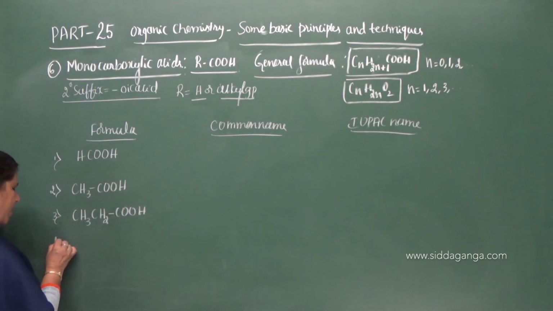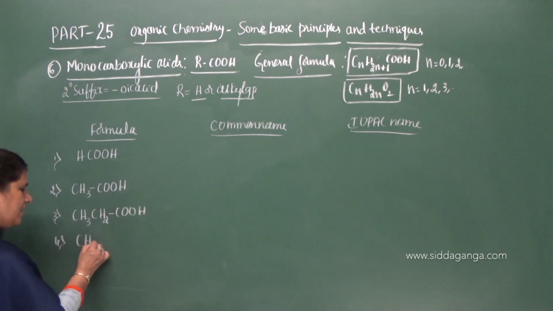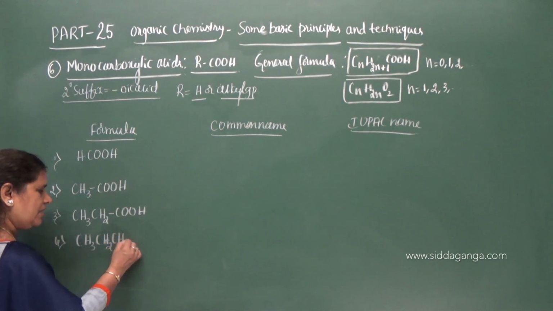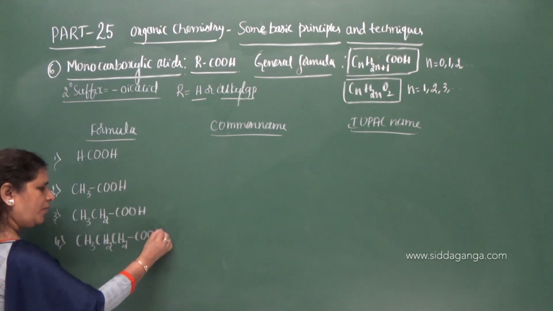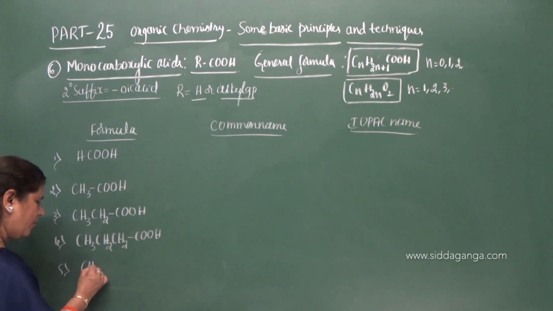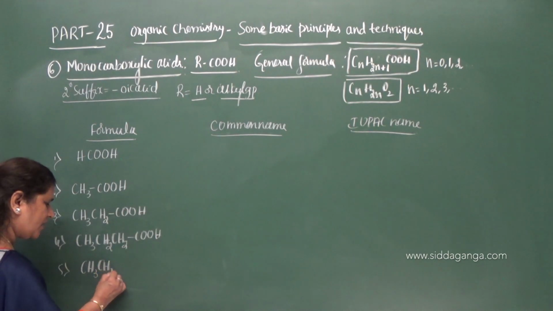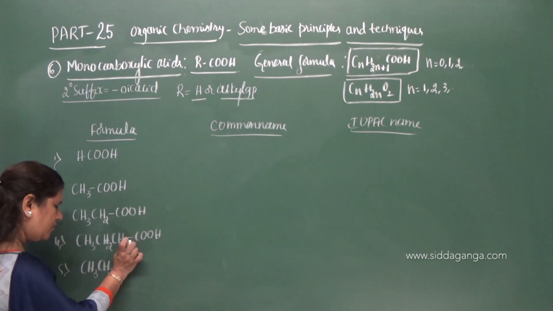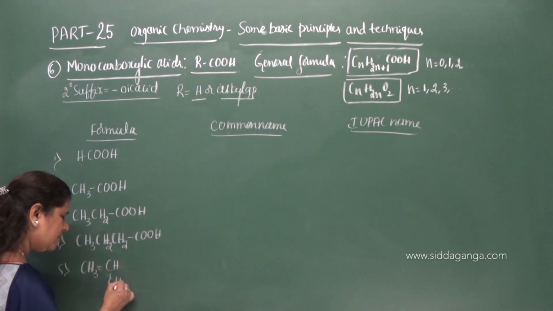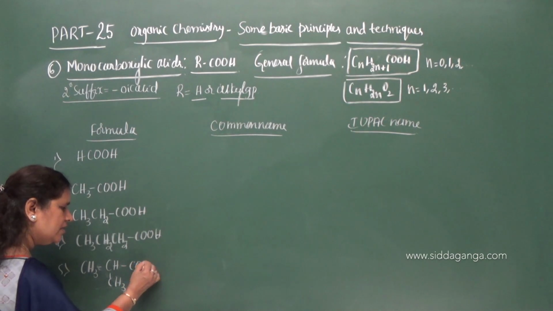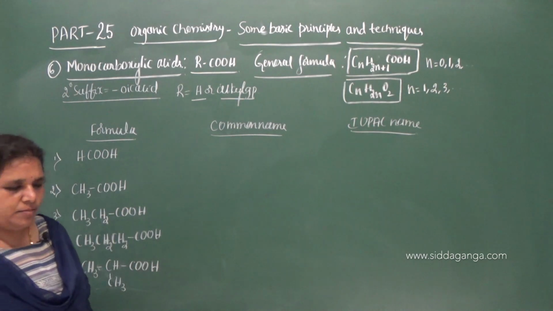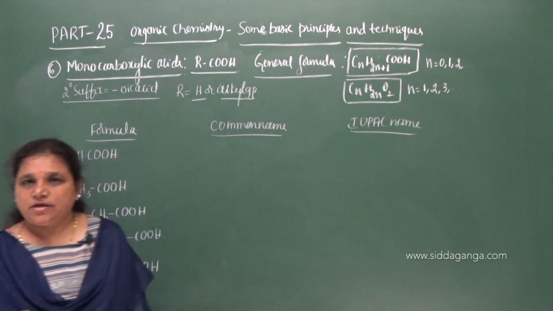Now you replace it by the propyl group, CH3CH2CH2COOH. Now give a branch to this propyl group, and it becomes a branched acid with a CH3 on the chain.